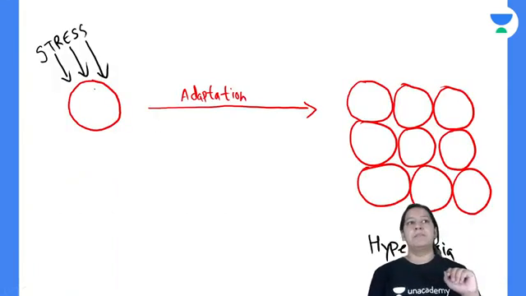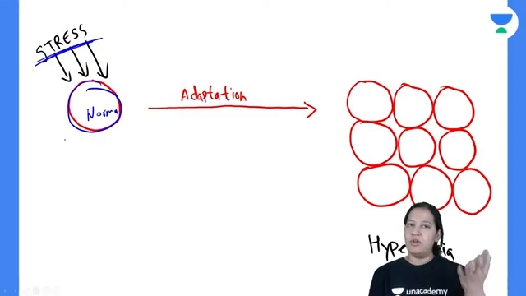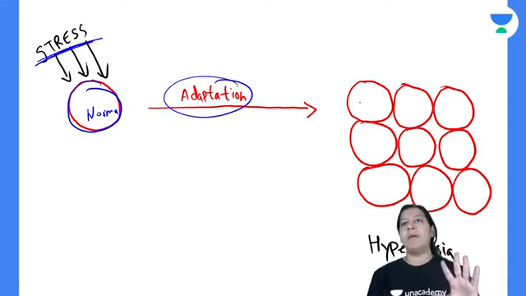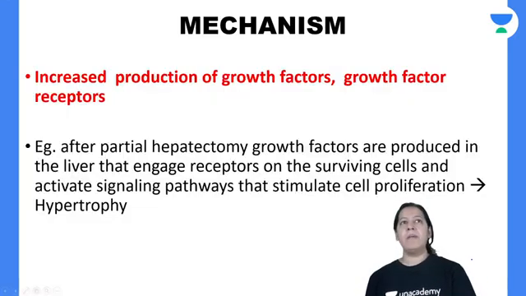So this is the diagram. This is a normal cell. And whenever any stress is coming, physiological or pathological, the cell adapts by increasing in number. See, the size is the same, the number is increasing. That is known as hyperplasia.